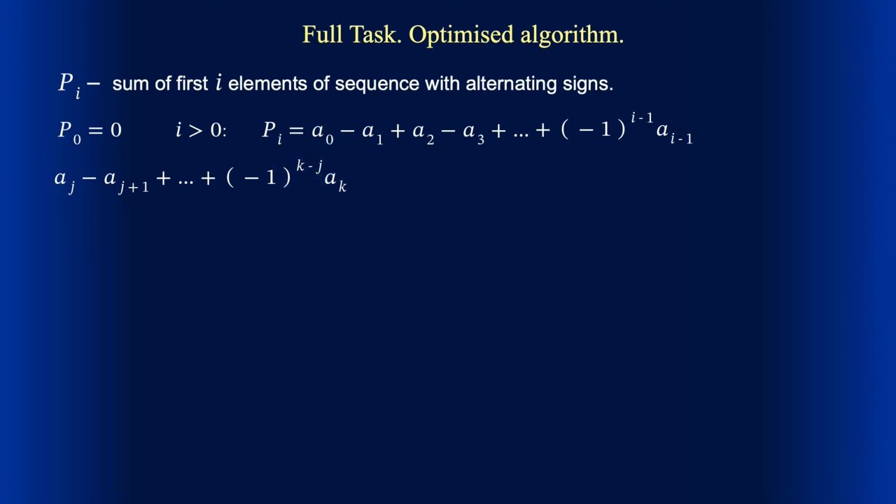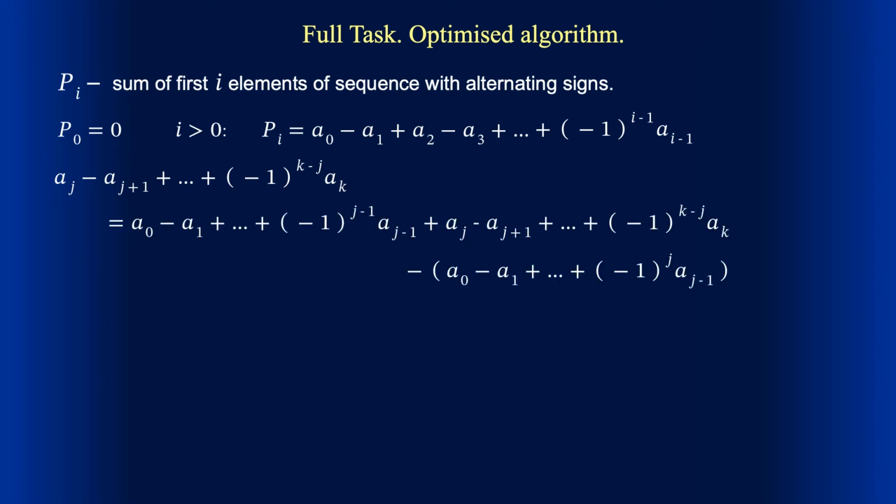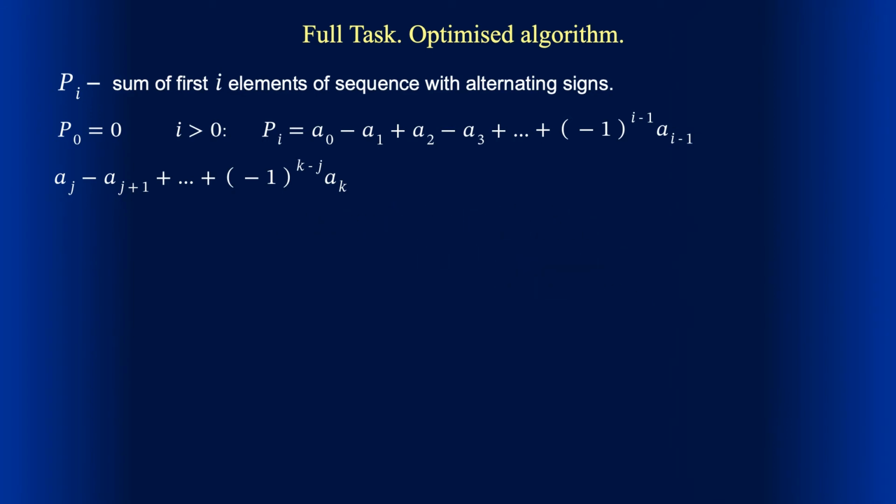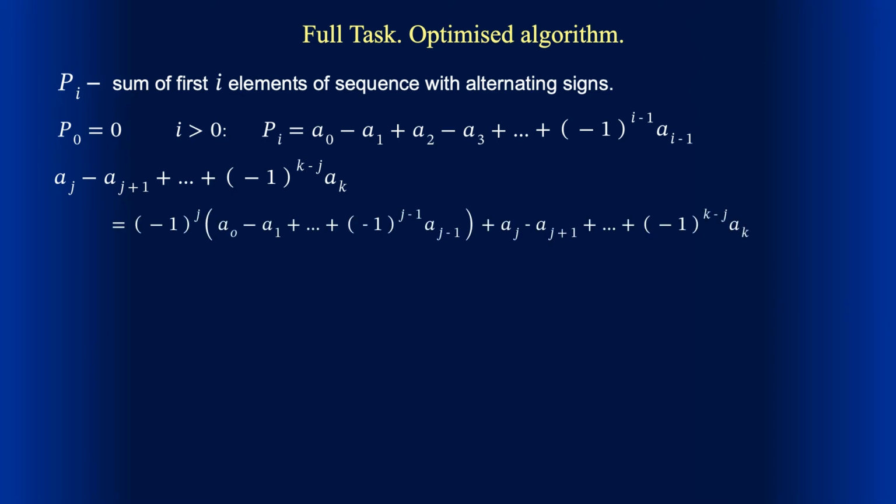Let's, similarly to what we did for the light task, add and subtract the alternating sum of starting j elements of the sequence. We can see that if j is an odd number, the last added element a with index j minus 1 appears positive, while the following term aj is also positive. Two positive elements in a row is certainly not what we need, therefore the method needs to be improved. The solution is multiplying the added elements by -1 to the power of j, and we need to subtract them to keep the expression unchanged.